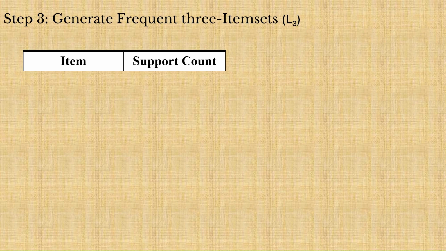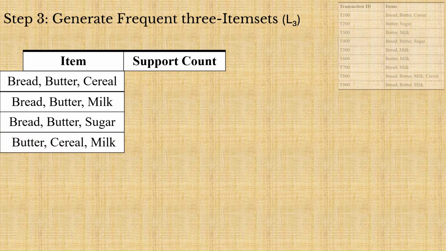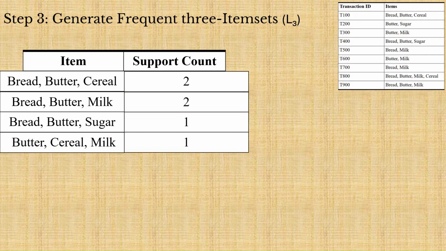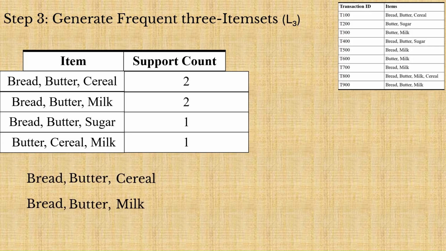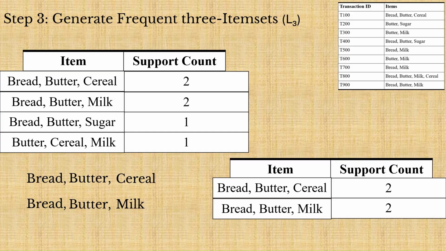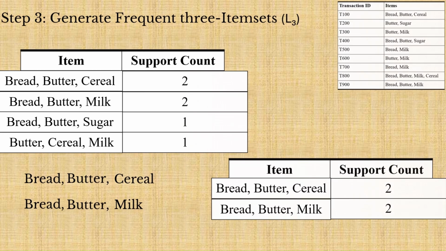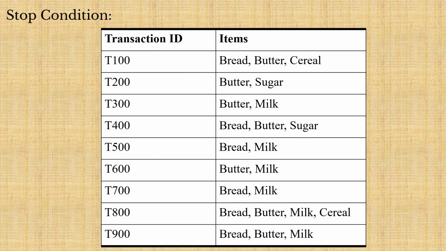Using the frequent 2-item sets, Apriori generates candidate 3-item sets. So after scanning through the transaction database to count the occurrences, only two combinations satisfy the minimum support requirements, and they are bread, butter, cereal, and bread, butter, milk. These become the frequent three-item sets. We can attempt to generate four-item sets. However, no four-item set in the transaction database satisfies the minimum support count. Therefore, the algorithm stops here.